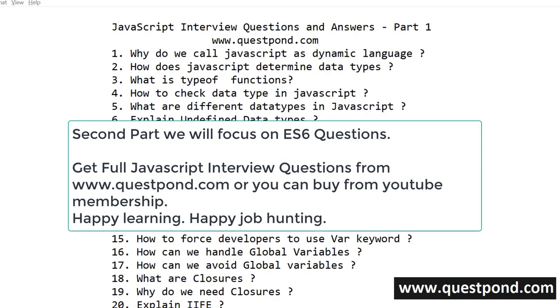So that brings us to the end of part 1. Now in part 2, we will focus on ES6 questions. ES6 has now been implemented by the big browsers, and interviewers expect that developers should have knowledge around the same.